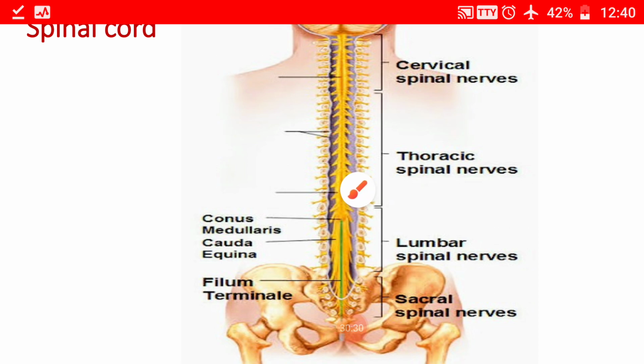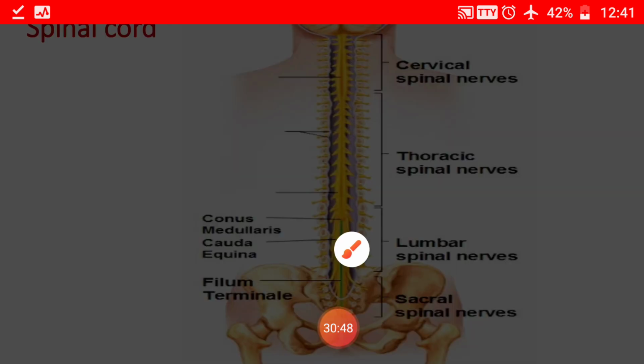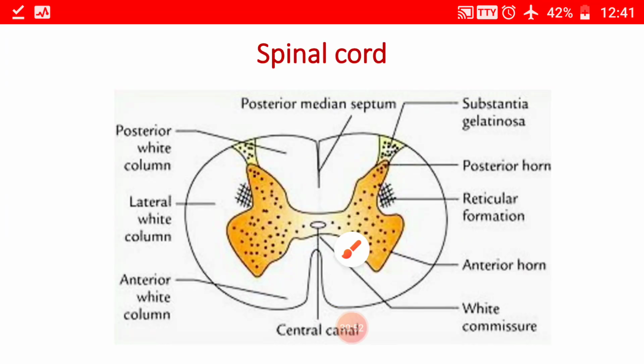Then the dorsal and the ventral nerve roots of the right and the left sides of the spinal cord below the L2 spinal nerves lie almost vertically along this filum terminale, and this pattern is called the cauda equina due to its fancied appearance to a horse tail. That's why it is called the cauda equina, and it is due to the almost vertical course of the lower spinal nerves.